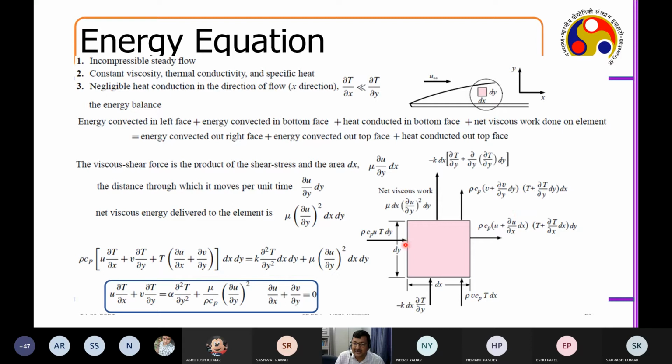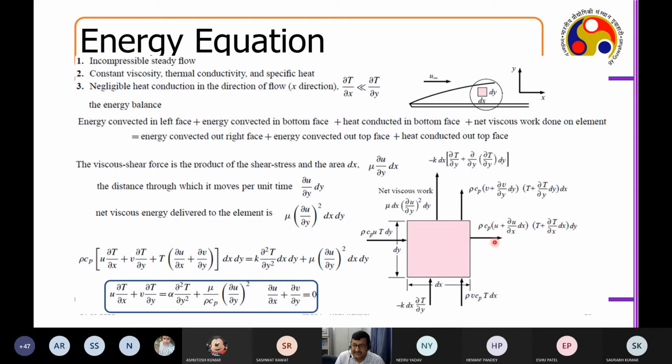This is the hydrodynamic part. And T is graduating into what? T plus del T by del x dx. This plus is immaterial. It can be minus also based on if it is cooling or heating. This plus is also immaterial. It can be minus also based on whether the momentum is increasing or reducing. So don't worry about these signs, because the gradients will decide the sign. Right? So this is the convective in, this is the convective out in the X plane.